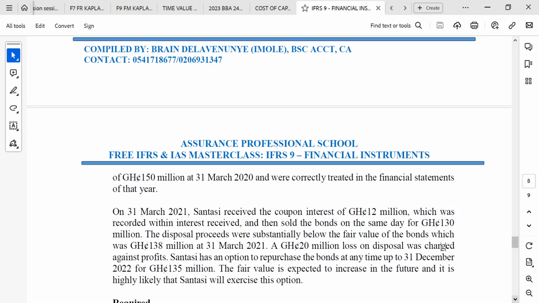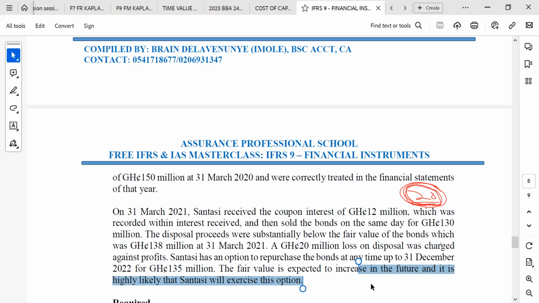What we mean is that if you have a gain of 20 million relating to the instrument, which is in other reserves or other components of equity, after you have sold the instrument, we assume that the gain has been realized.